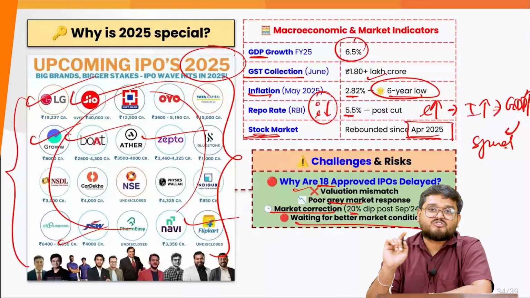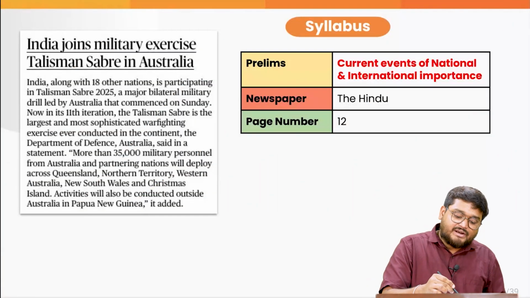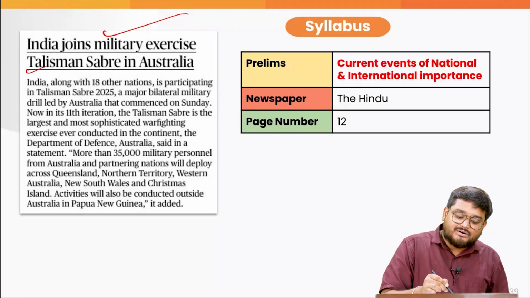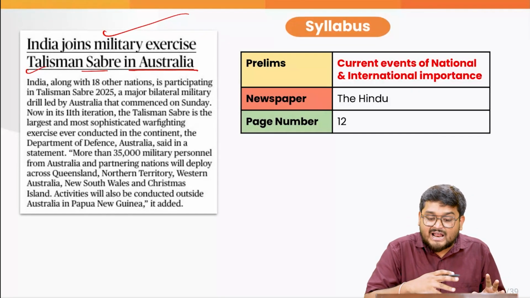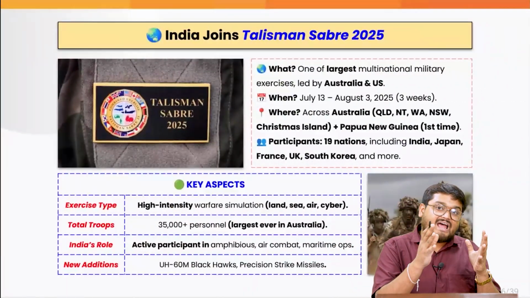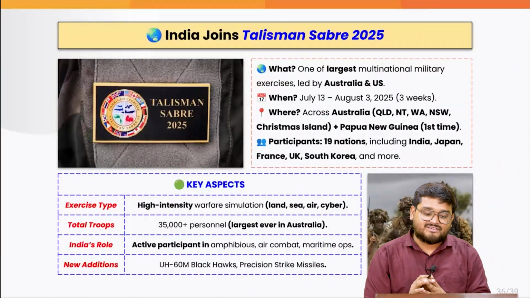And now on to the last one. India joined the military exercise Talisman Sabre in Australia. Now, in prelims in recent times, there have been so many PYQs that pertained to these kinds of exercises.